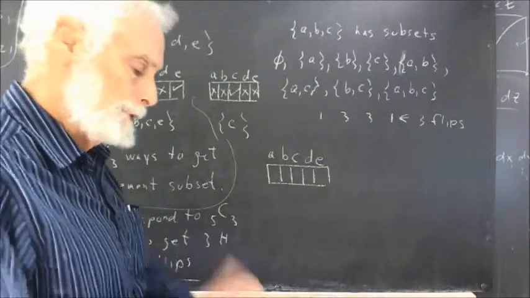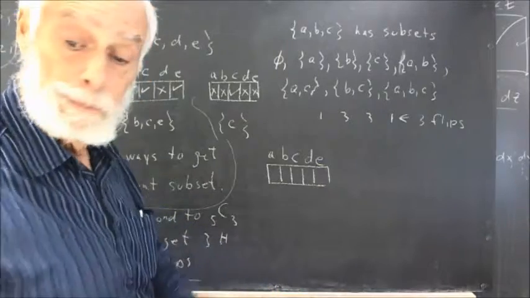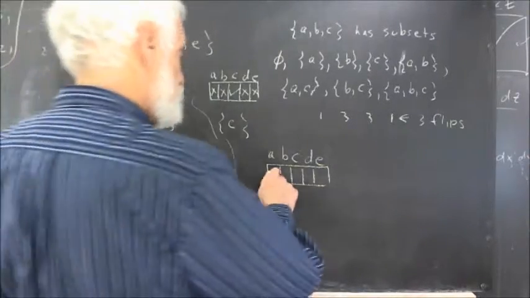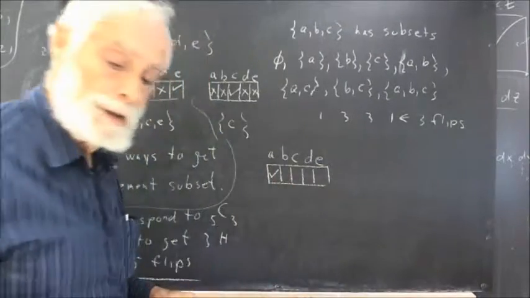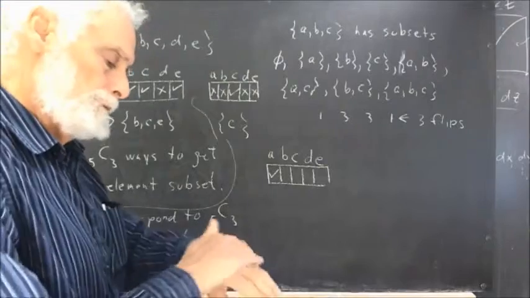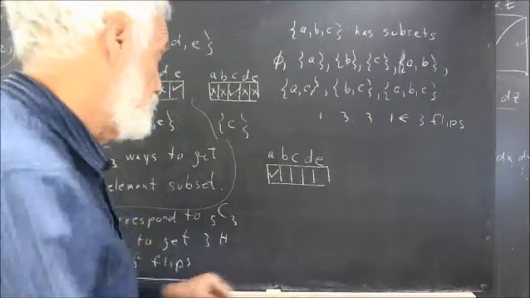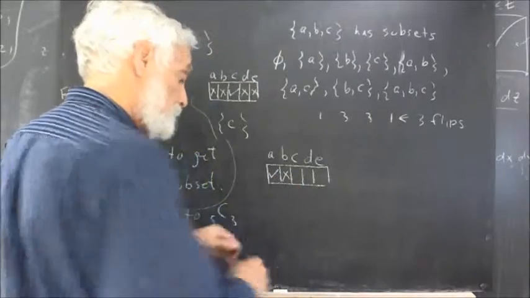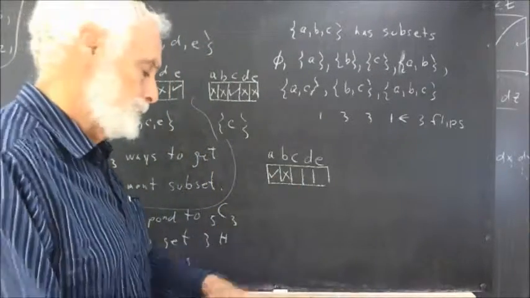I'm going to flip a coin to determine whether I include A in my subset. I get heads, so I include A and put a check mark on A. Now another flip, for B. I got tails, so I'm not going to choose B. Flip again.